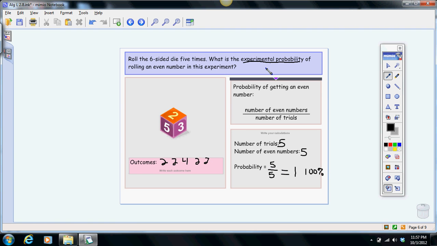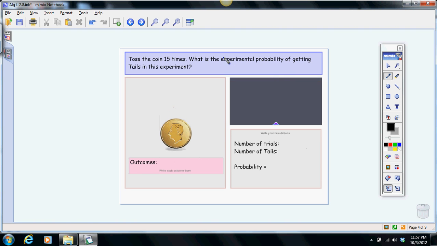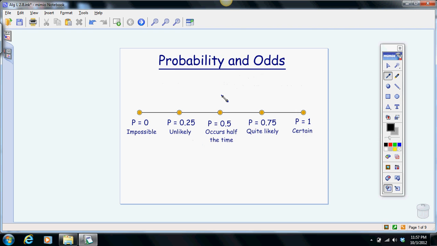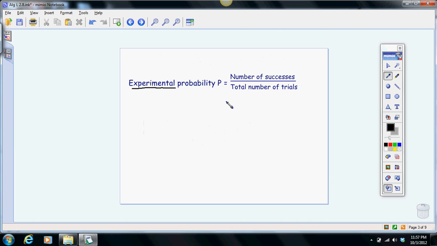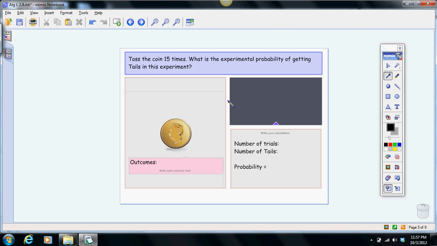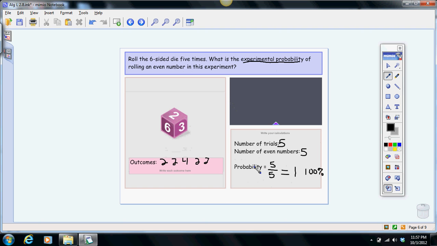Now, according to our opening slide, that means it's certain. That's going to happen every single time. So it's probably a good thing we're doing this example. A lot of times with statistics and probability, information can be skewed. Now in this case, we only rolled it 5 times. Pretty unlikely that they're all going to be even, but not impossible. The more trials you have, the more accurate your data is.